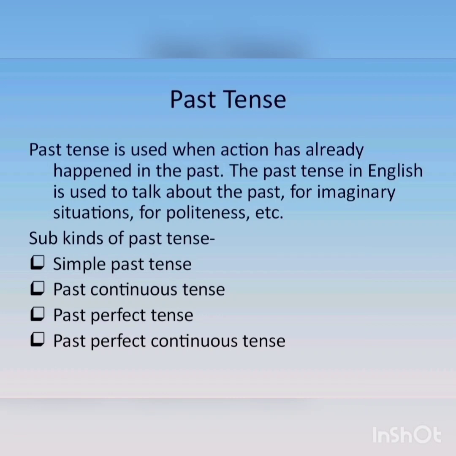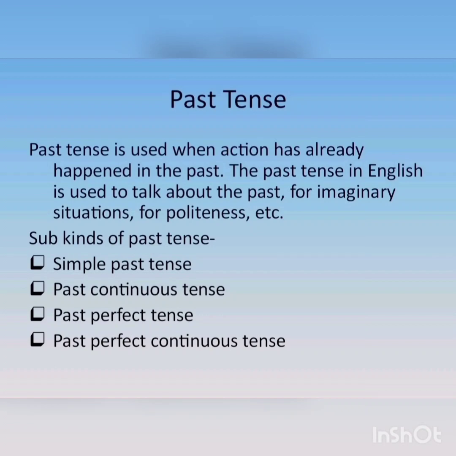The present tense had simple present tense, present continuous tense, present perfect tense, and present perfect continuous tense. Past tense has simple past tense, past continuous tense, past perfect tense, and past perfect continuous tense. And the future tense has simple future tense, future continuous tense, future perfect tense, and future perfect continuous tense. So the four types are same, just a basic tense changes from the past to the present and to the future. Okay, so we will study about the past tense.